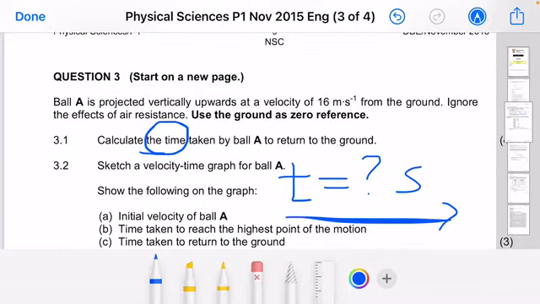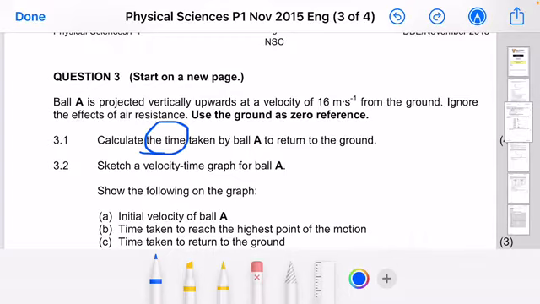Massively important, ladies and gentlemen. Remember guys, in physical sciences, time is measured in seconds, okay? Do not give anything else other than time, which is in seconds, okay? So guys, now you need to know time